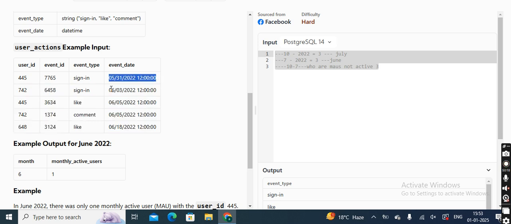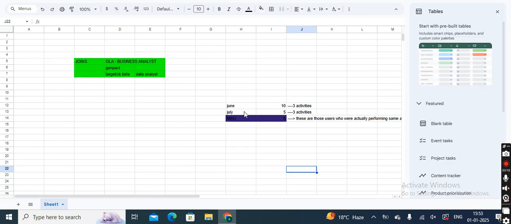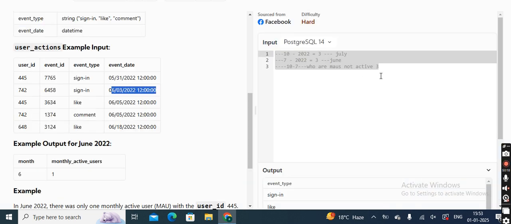We also need to extract the previous month as well, because then only can I identify it, right? I have extracted July, which is month number 7. Also, I need to extract month number 6, that is our June month. Then only I will say it is a 1 month gap, and then only I can say the MAU, monthly active users from June to July, right?